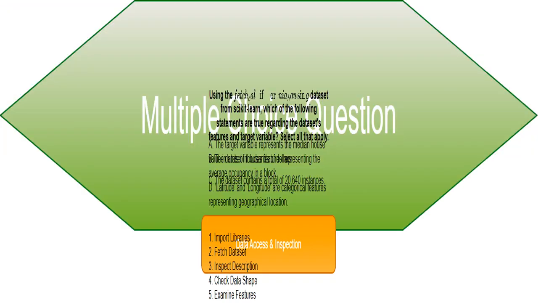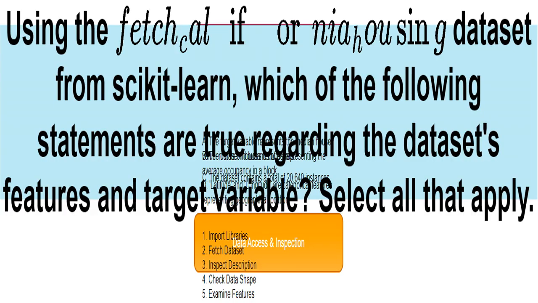This is the core question. I need to determine which statements accurately describe the California housing dataset from Sklearn. It's a multiple-choice question testing my understanding of the data. Statement A claims the target variable, what we're trying to predict, shows the median house value in thousands of dollars. I'll check the dataset's documentation to verify this. Statement B says the dataset directly provides average occupancy per block. I'll need to investigate whether this specific feature exists in the dataset.